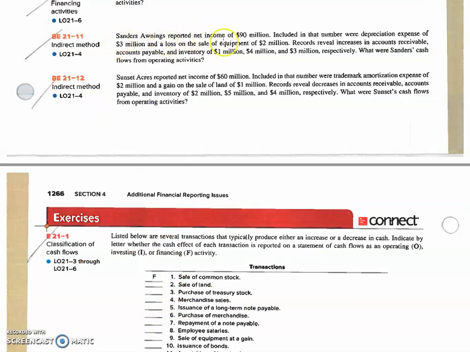Sanders Awnings reported net income of $90 million. Included in that number were depreciation expense, which we're going to need to add back to net income. Loss on the sale of equipment, we're going to add that back because we're doing cash flow from operations. So we're doing the reconciliation of net income to net cash flow from operating activities, or the indirect method. Records reveal increases in accounts receivable, accounts payable, and inventory of $1 million, $4 million, and $3 million respectively. What's their cash flow from operating activities?